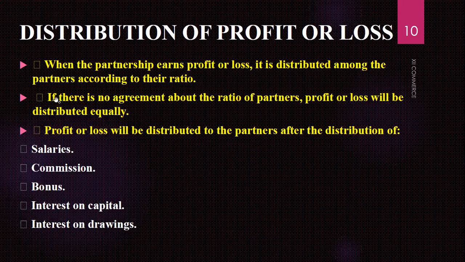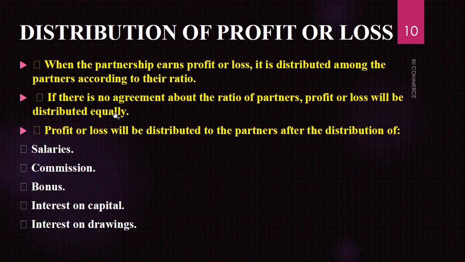Then the second point. If there is no agreement about the ratios of the partners, profit and loss will be distributed equally. So if there is no partnership agreement, no partnership deed, no contract between them, nothing written, they will earn the net income, and whether they have profit or loss, both should be distributed equally if there is no agreement.